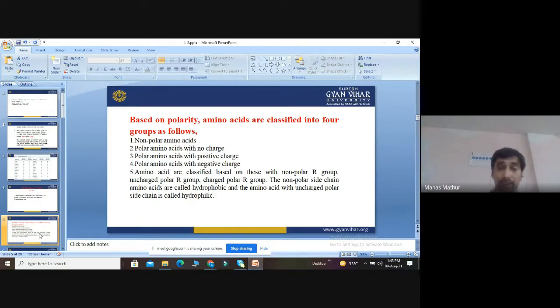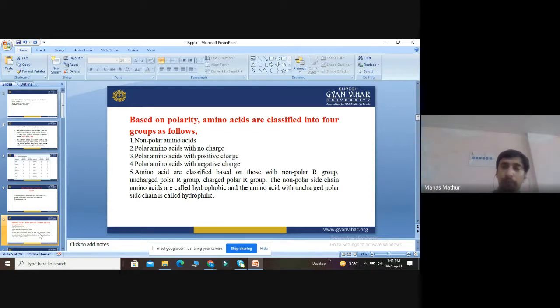The third category is those amino acids which have a positive charge. And the fourth group is those amino acids which have a negative charge. So amino acids are classified based on those with a polar group or a non-polar group. The non-polar side chains are called hydrophobic and the polar ones are called hydrophilic.